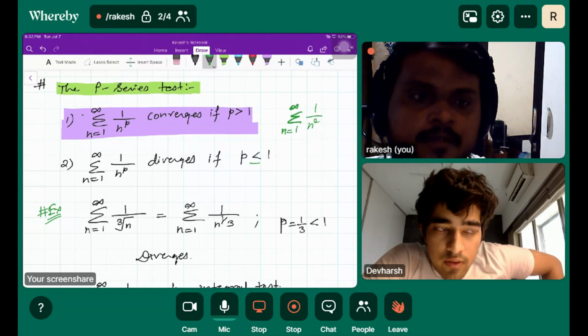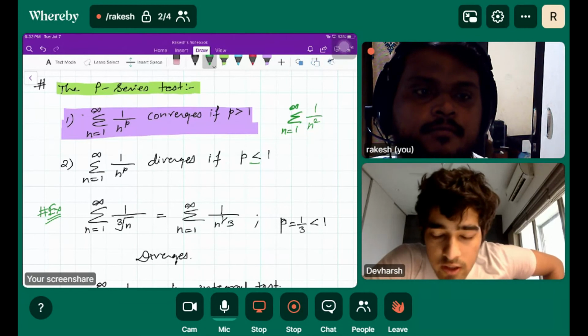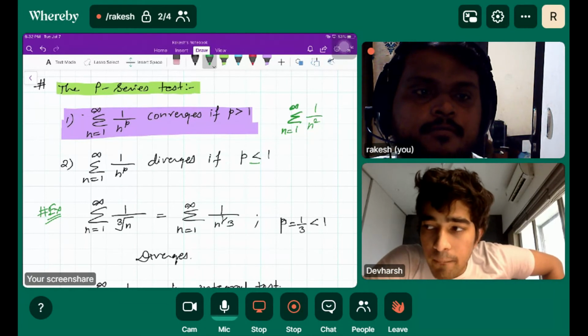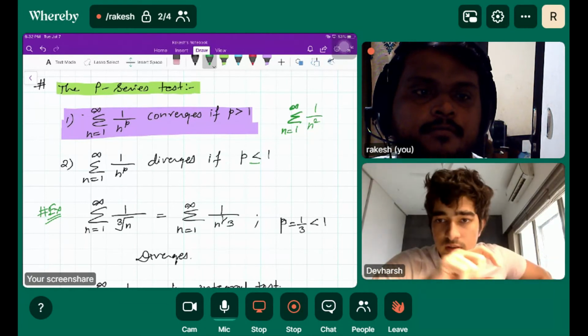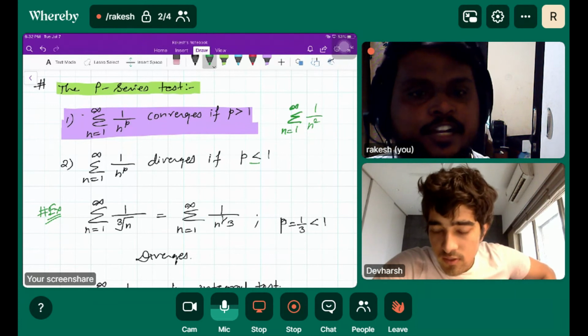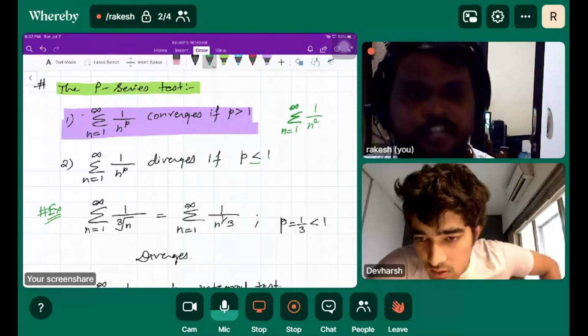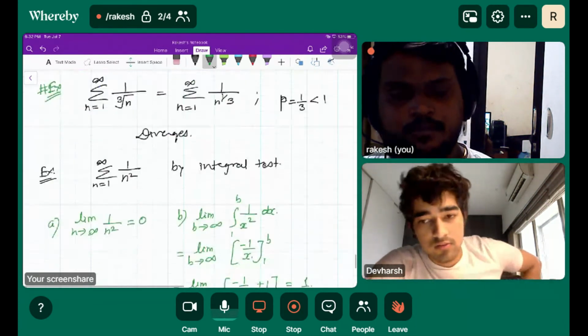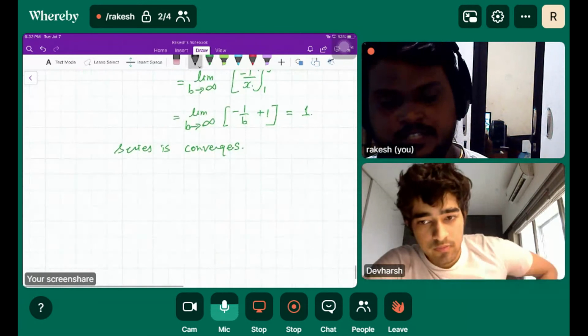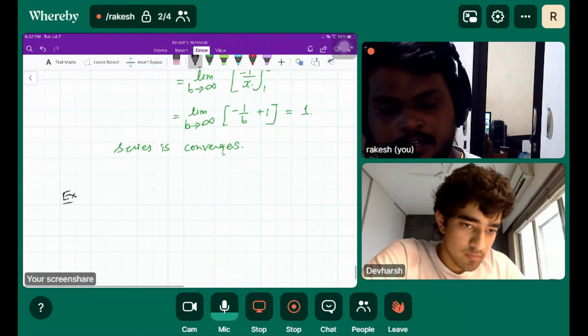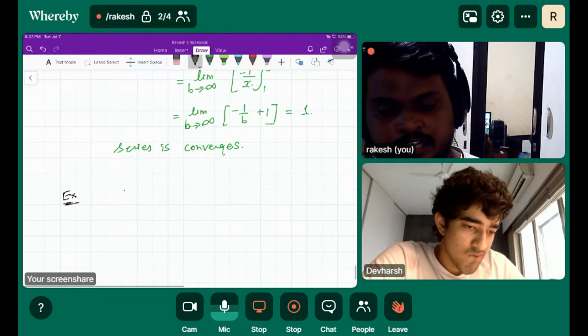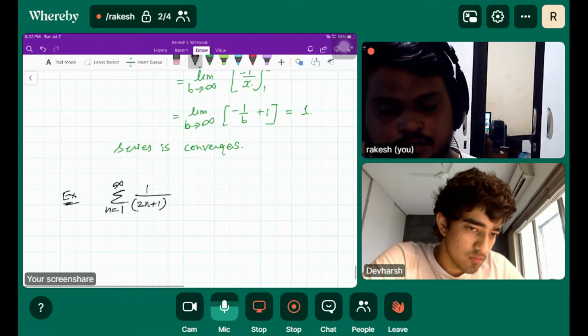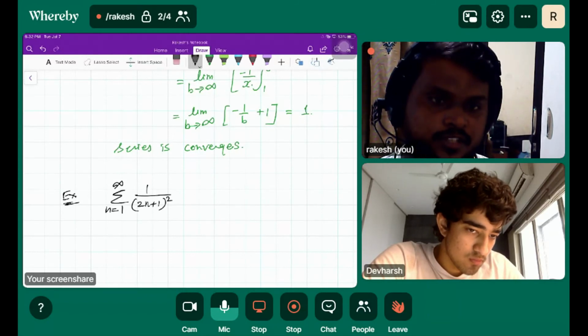But one question: would this P series test work if you have a polynomial function in the denominator? It would, right? Yes, you take the highest power. Means summation n is equal to 1 to infinity 1 over (2n plus 1) raised to 2, like what you are saying?